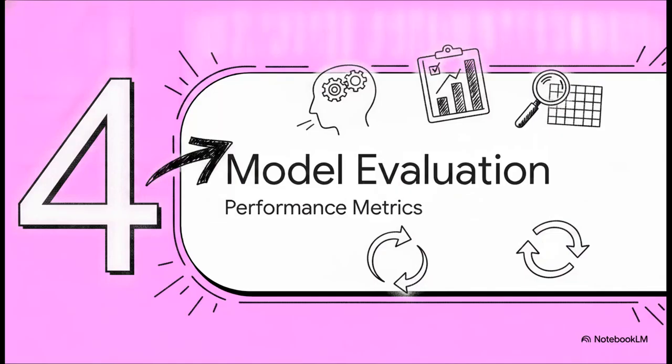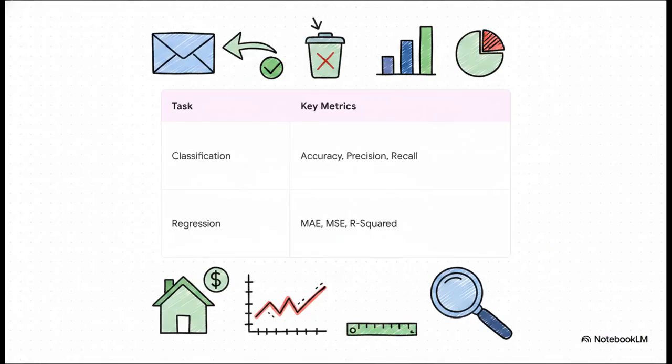Section 4, Evaluating Model Performance. So we have an algorithm and clean data, but how do we know if our model is actually smart? Now, what's really interesting about this slide is that different types of machine learning problems require entirely different report cards. If you're performing a classification task, say categorizing an email as spam or not spam, you evaluate it using metrics like accuracy, precision, recall, and the F1 score. But if your model is performing a regression task, like predicting the exact dollar price of a house, you look at error-based metrics like mean absolute error or R squared to see how far off your continuous predictions actually are. Evaluating your model properly ensures you're measuring what actually matters for your specific business goal.